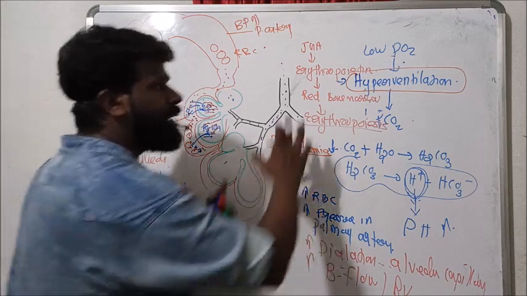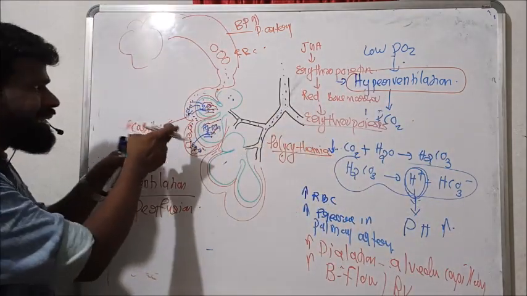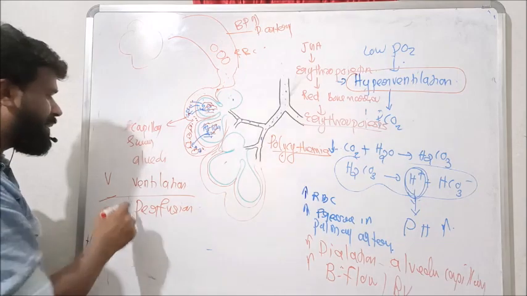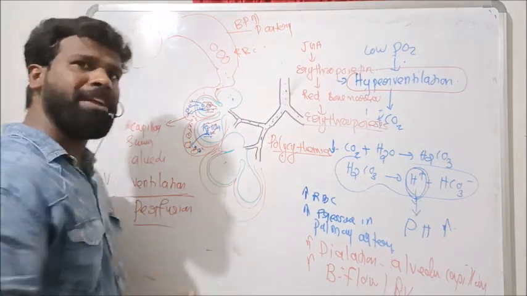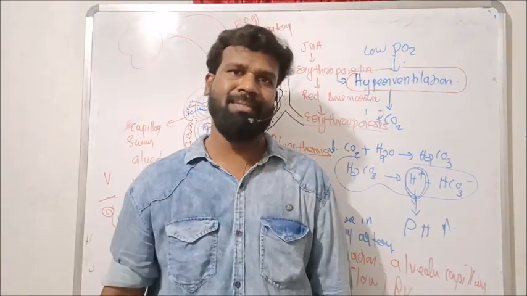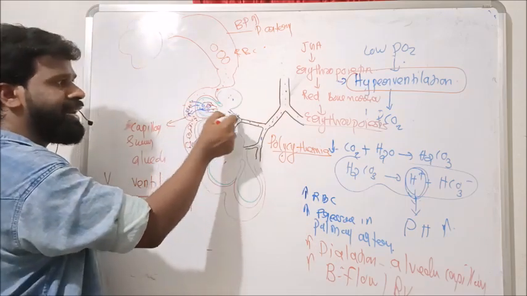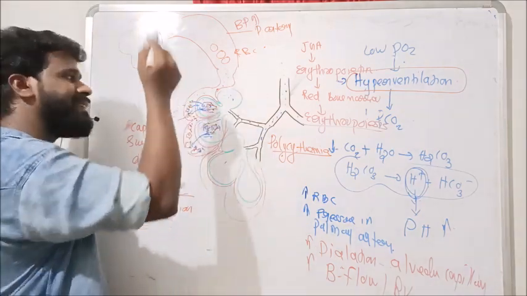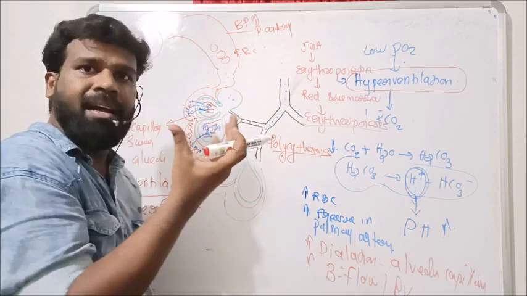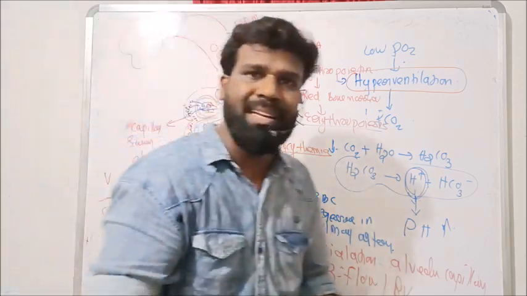So by this hyperventilation as well as the increased blood supply to the alveoli, the ventilation-perfusion ratio increases. The air reaching the alveoli increases, as well as the blood reaching the capillaries surrounding the alveoli.